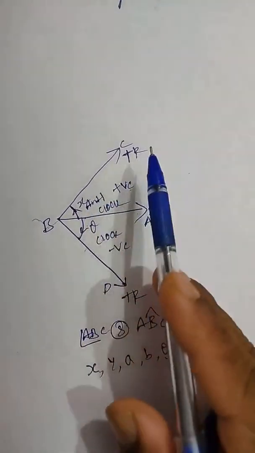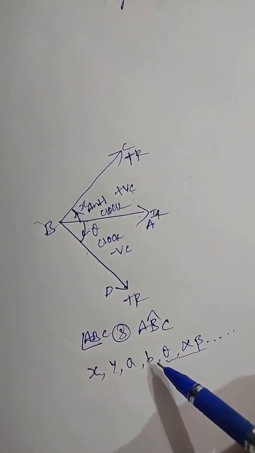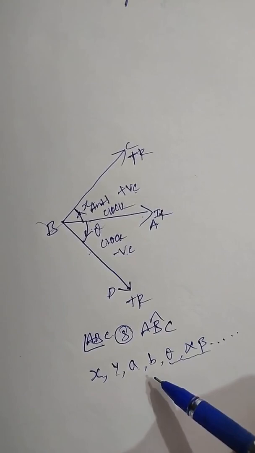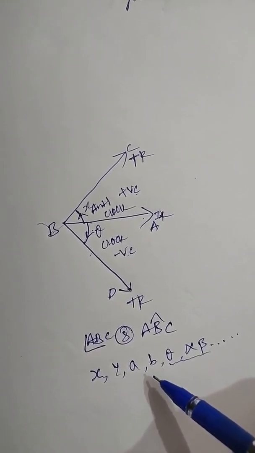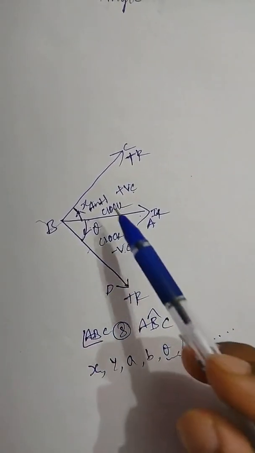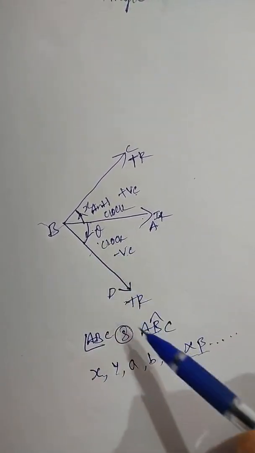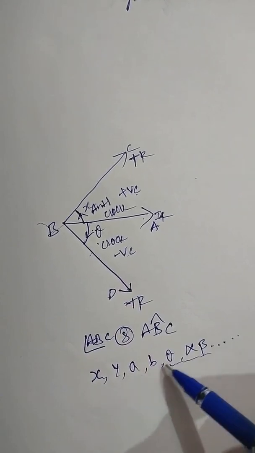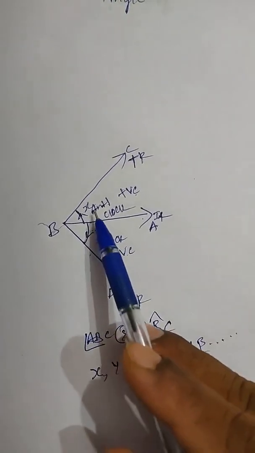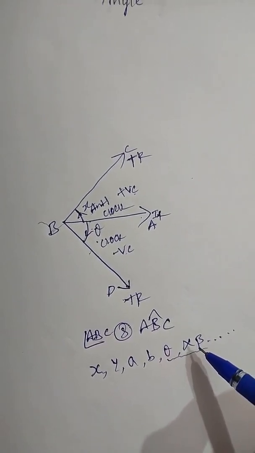So angle ABC is the actual representation. This is a short form, like a nickname. Everybody has nicknames, no? Actually my name is Rakesh, but everybody calls me Rocky. Angle ABC is the name. Angle X is the nickname. Angle ABD is the name. Angle theta is the nickname. You can represent the nickname in any way. But to represent the angle, you use the small letters of the alphabet or symbols like this. Is it clear? Is it okay?